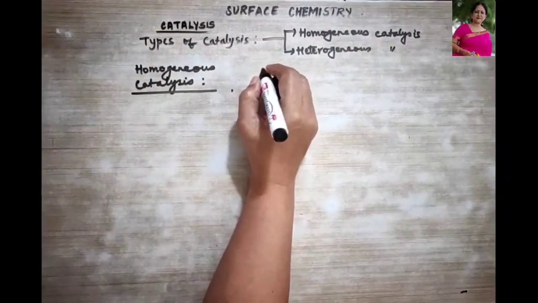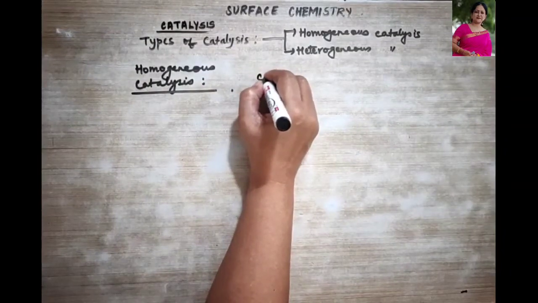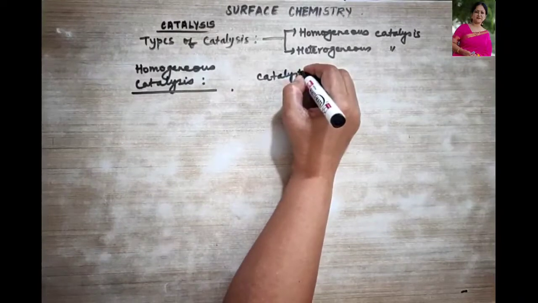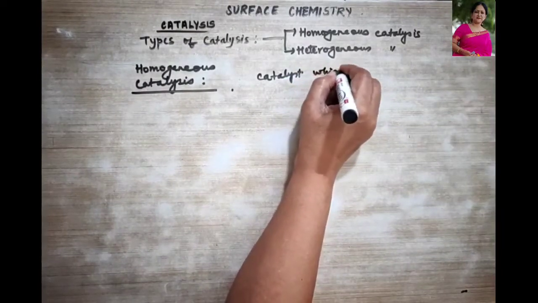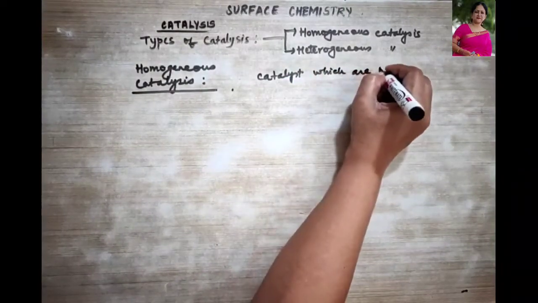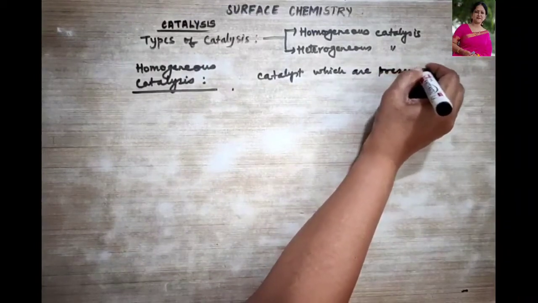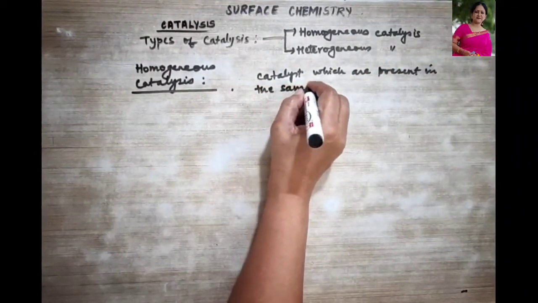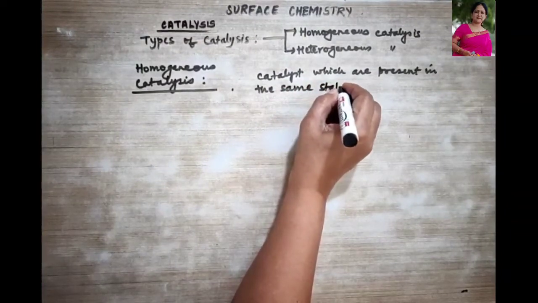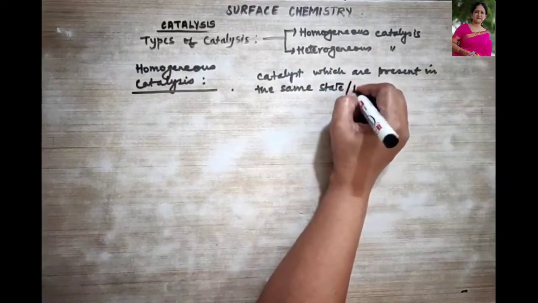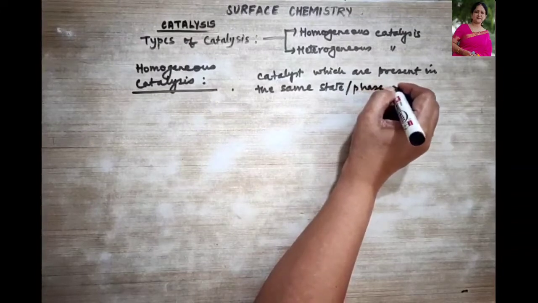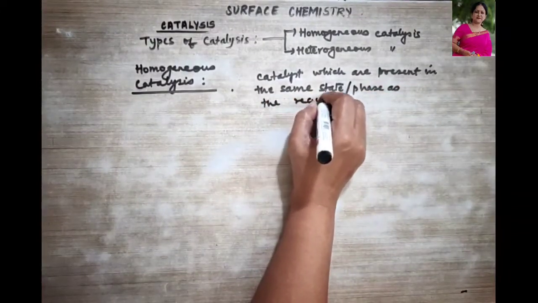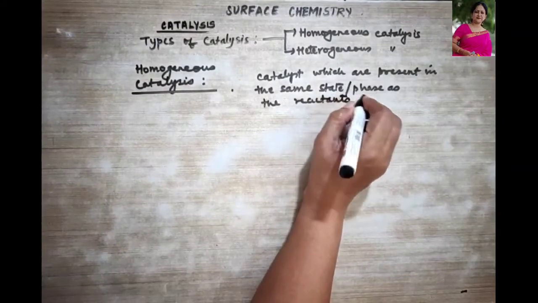Okay, so what did I say? The catalysts which are present in the same state or phase as the reactants.